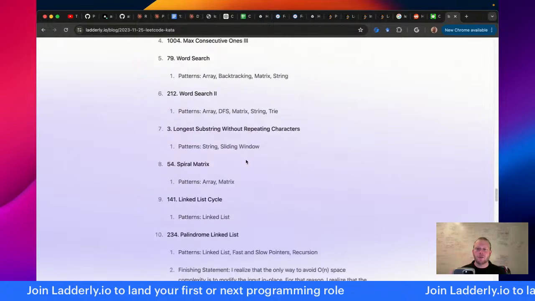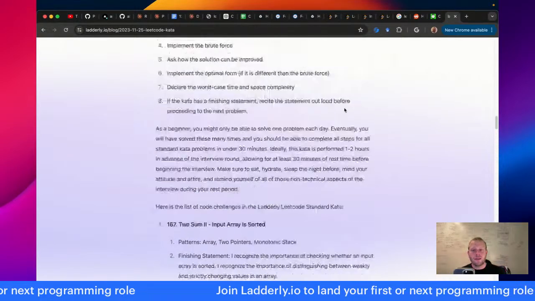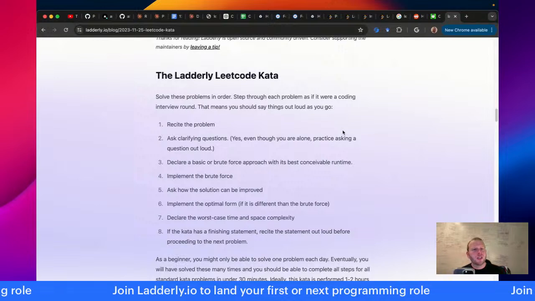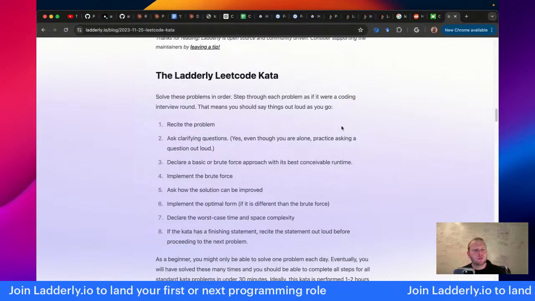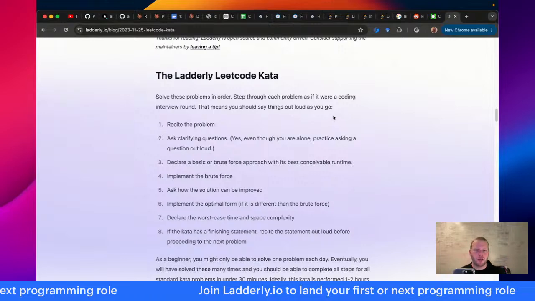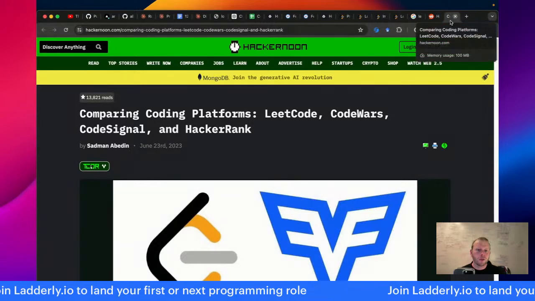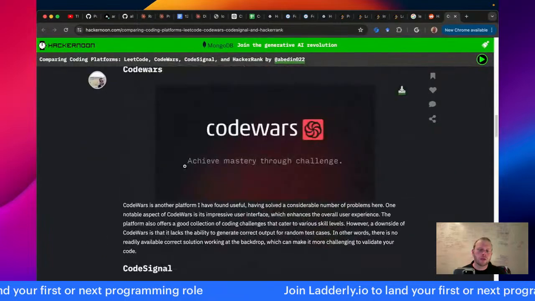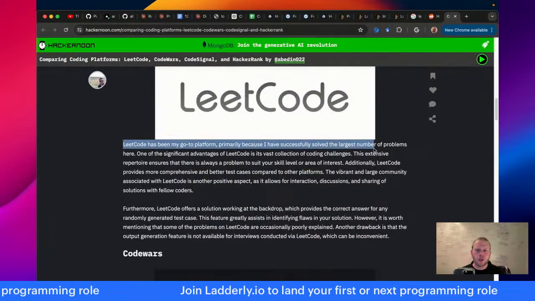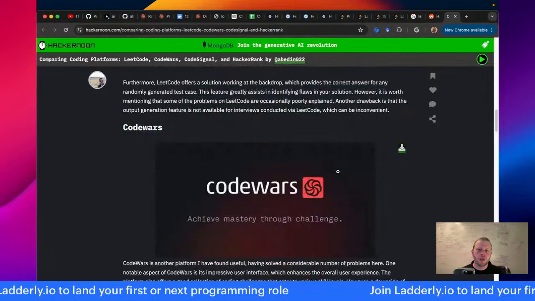LeetCode because again, my list is built on LeetCode, the Blind 75, the Grind 75, the NeetCode 150. NeetCode actually has their own platform, but it's still based on that problem set. LeetCode is my go-to because it has a vast collection.